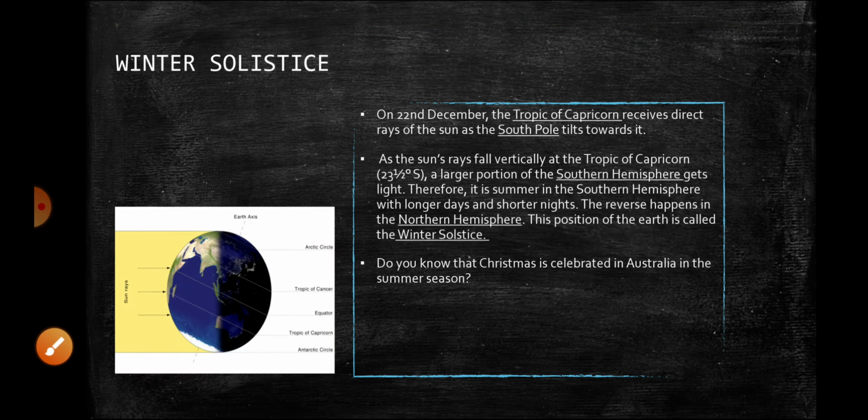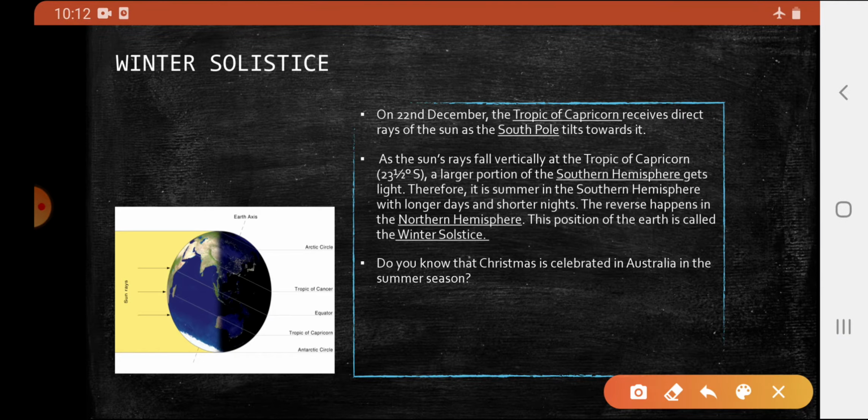Winter solstice on 22nd December. The Tropic of Capricorn receives the direct sunlight, and the South Pole is tilted towards the Sun, and the North Pole is away from the Sun. Therefore it is summer in the southern hemisphere and winter in the northern hemisphere. This position of the Earth is known as the winter solstice. That's why Christmas is celebrated in Australia in the summer season.